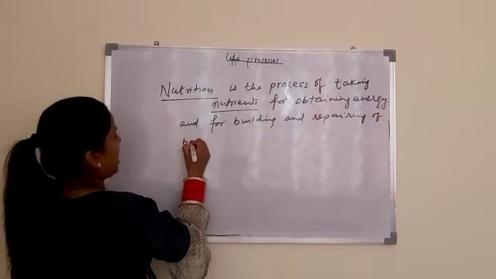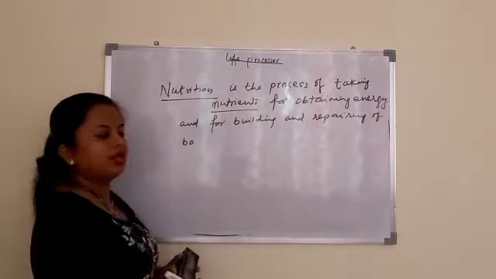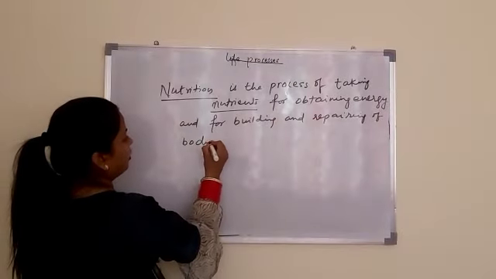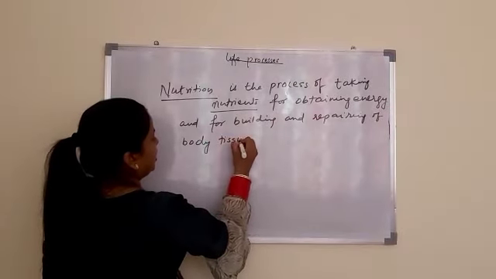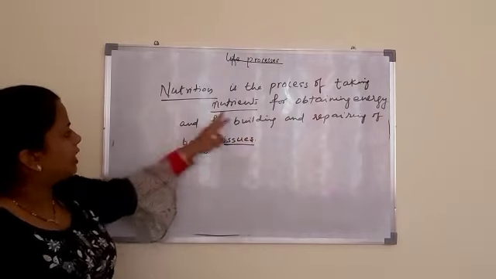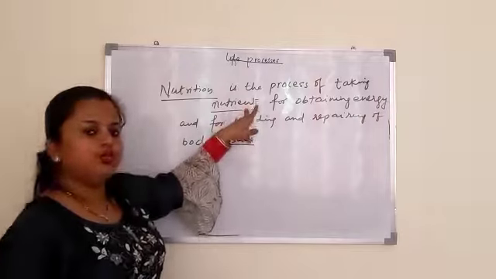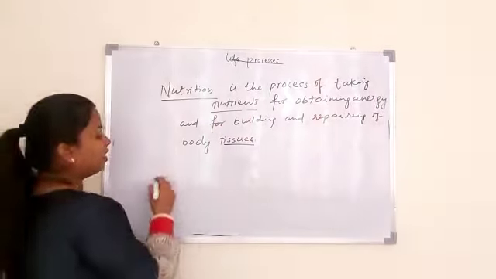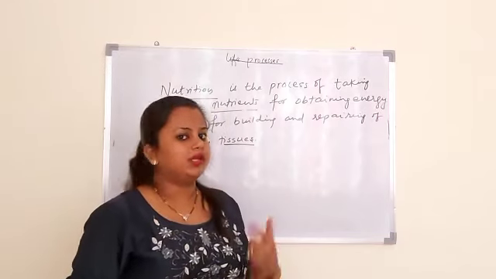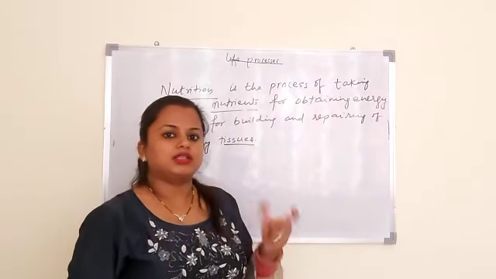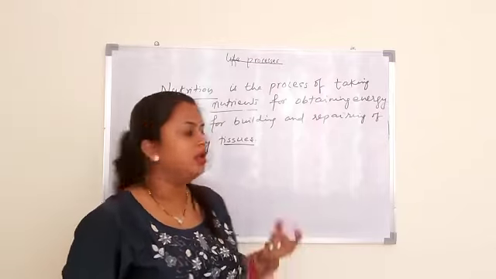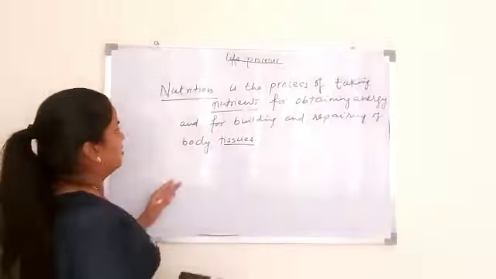So you can say that nutrition is the process of taking nutrients for obtaining energy and for building and repairing of body tissues. Now one more word arises here, that is nutrients. So what nutrients are? These are the substances which are required for maintenance of life or the substances which provide nutrition to an organism.